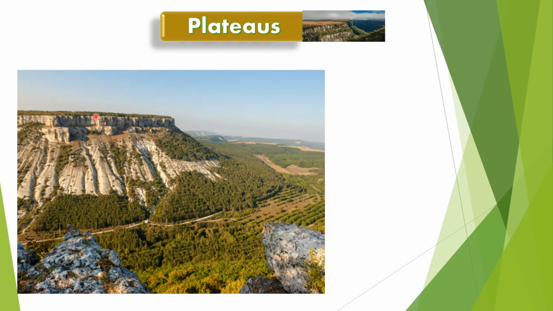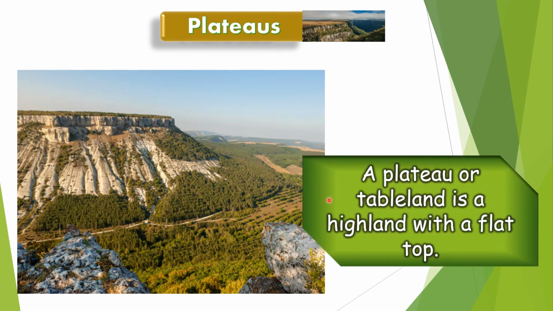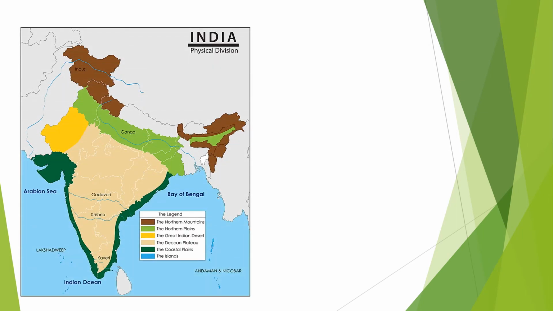Okay, now children, how can we divide plateaus? A plateau or tableland is a highland with a flat top. Is it clear to you all? Like mountains, plateaus are also spread over 100 kilometers. Children, you can see on your screen India's map. Different colors are representing different landforms.